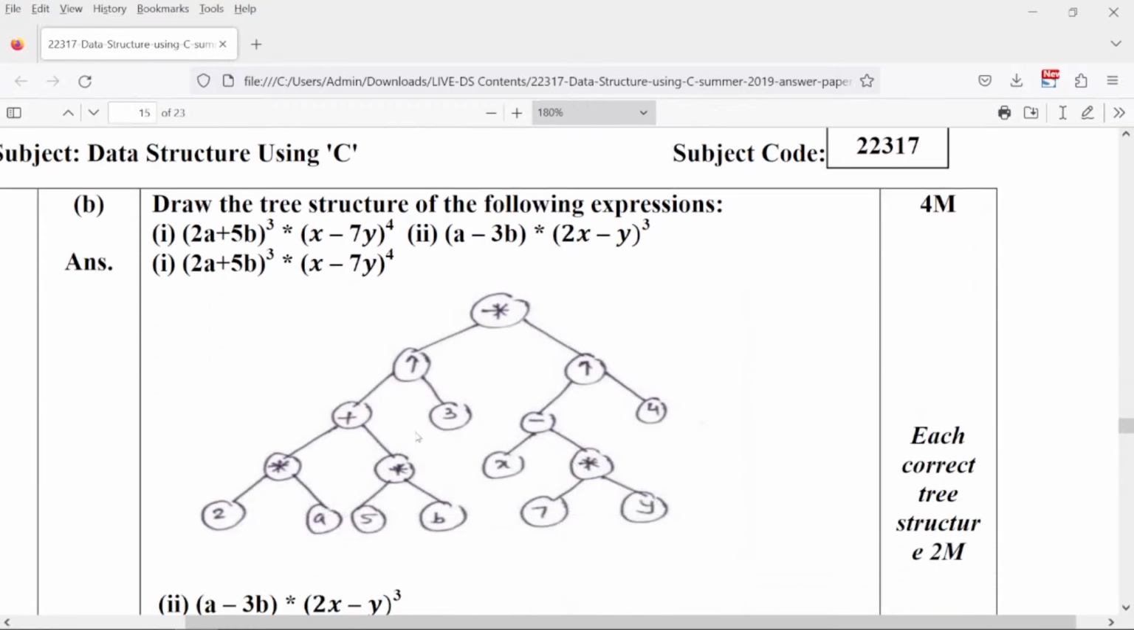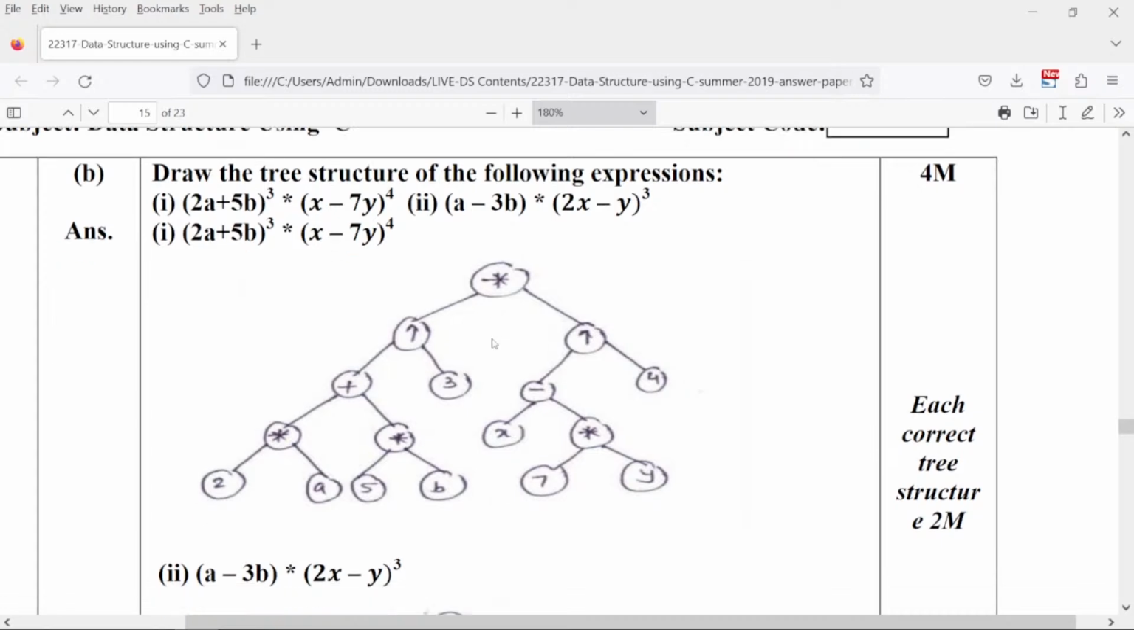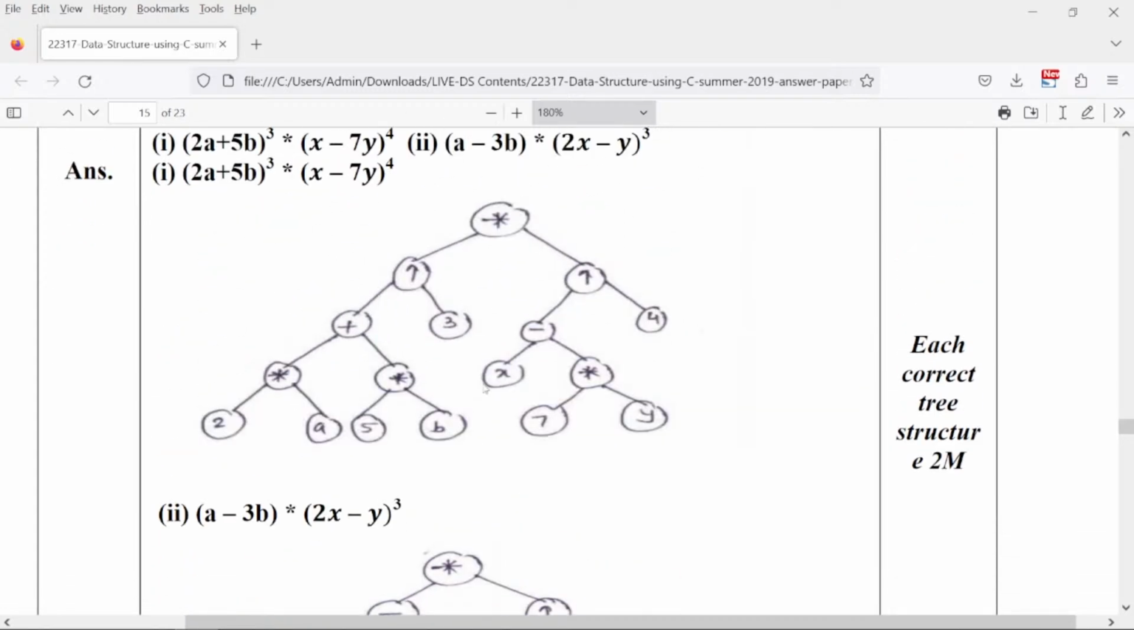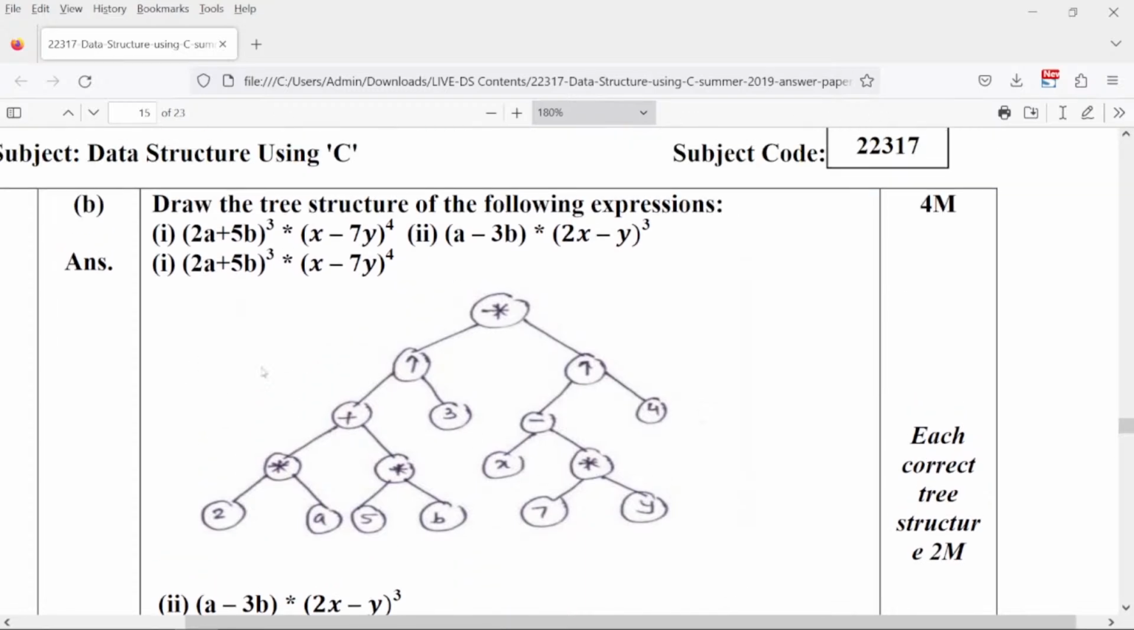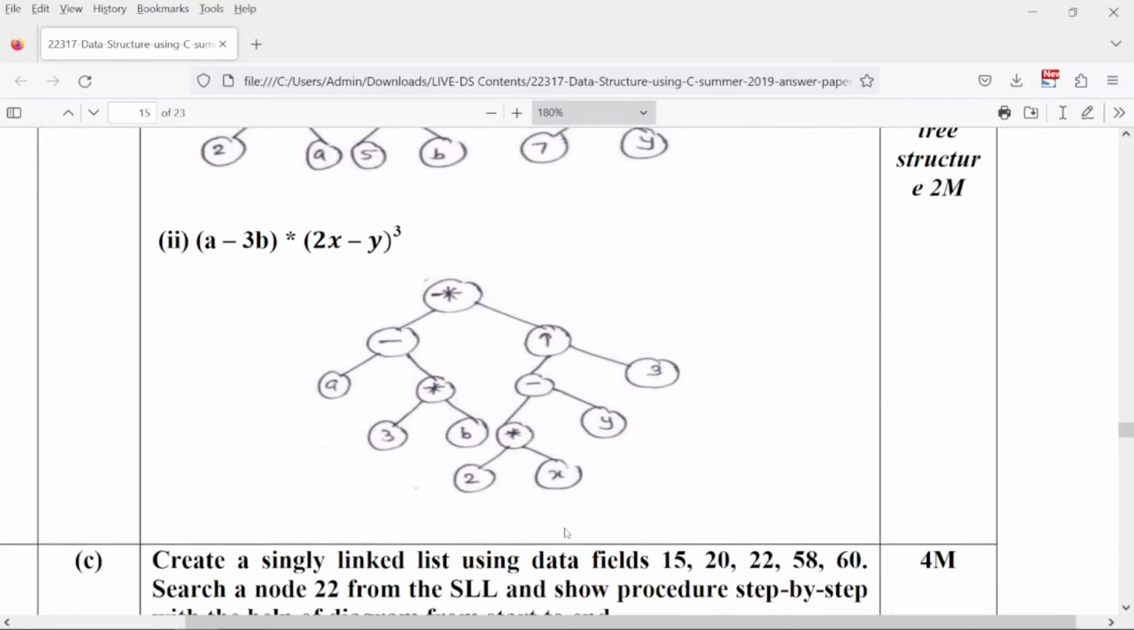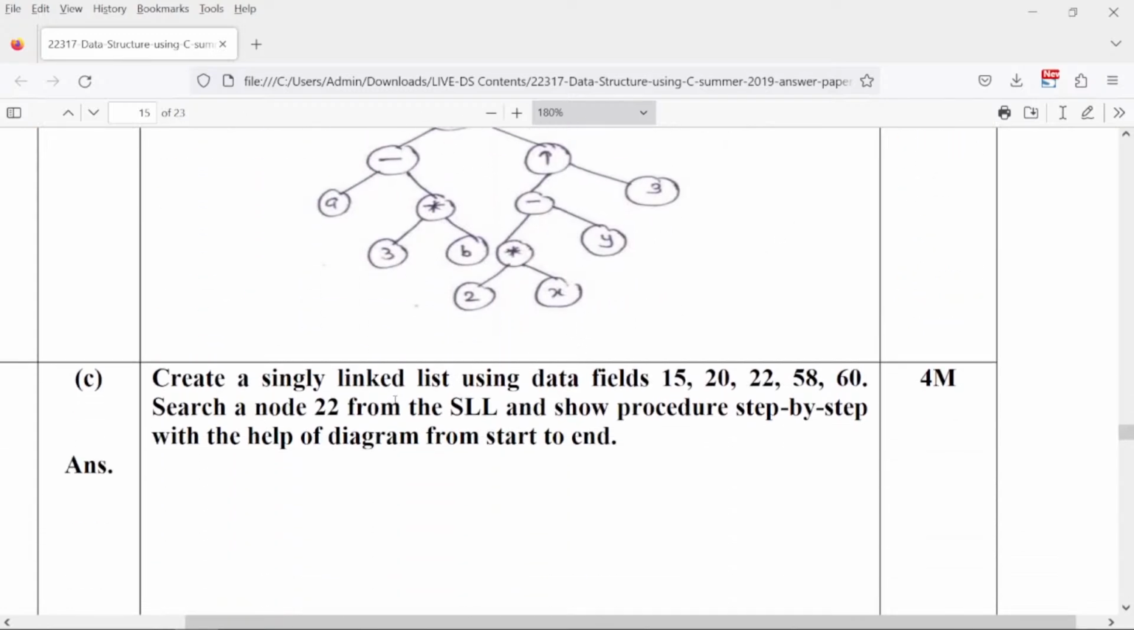Draw the tree structure of the following expressions. I've just explained what an expression tree is. So you can refer to that topic and draw these trees now. You can go ahead and develop these trees using the concept which I just explained.